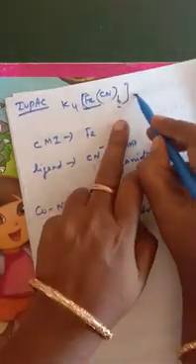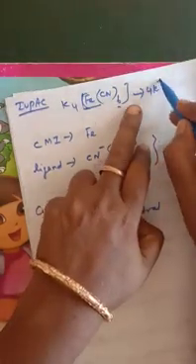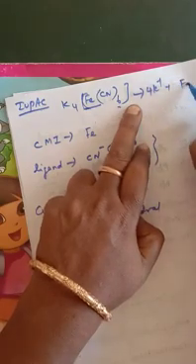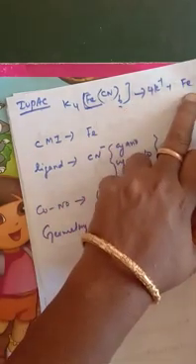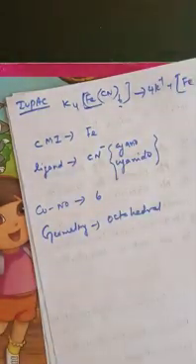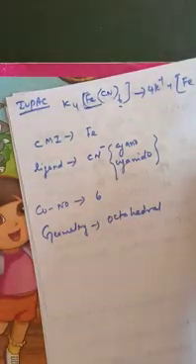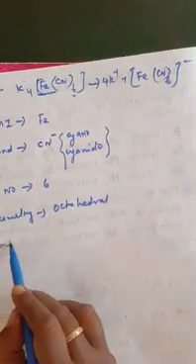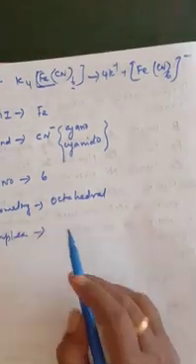It will dissociate into 4K plus and [Fe(CN)6] square bracket again with a minus, right? Since the complex carries a minus symbol, it is an anionic complex.